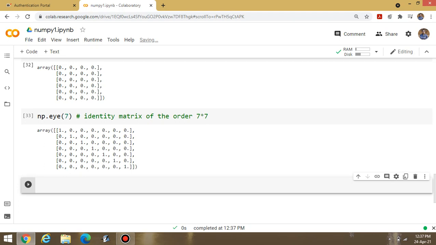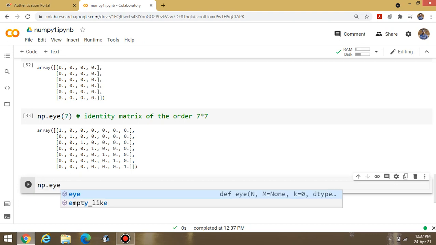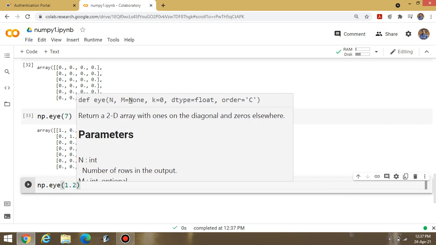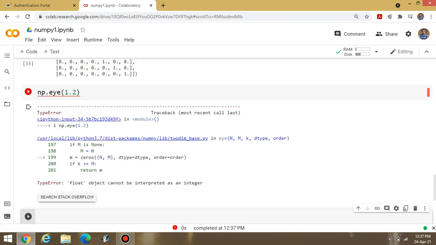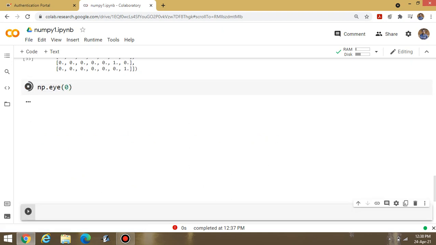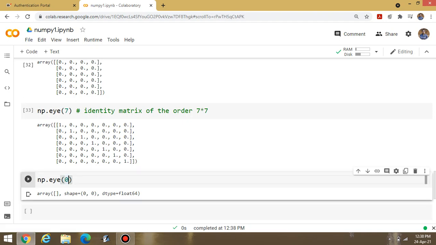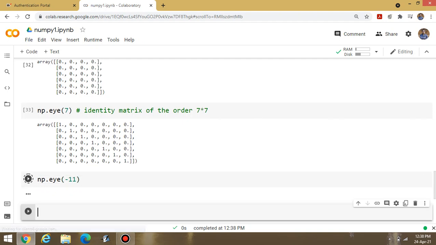Whatever data you would like to display, suppose I am writing a negative value, let us try with that, is it working or not. np.I, suppose I am writing some decimal value 1.2, whether it will work or not, it will not work. If I am writing some 0 value, the student can check at your own level. Yes, the shape is 0 0, data type is float. And if I am writing some negative value -11, let us check that.